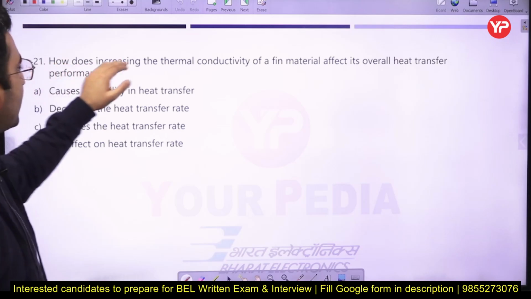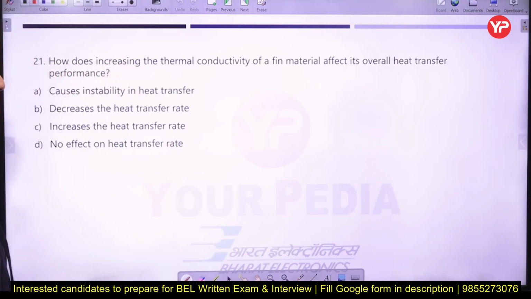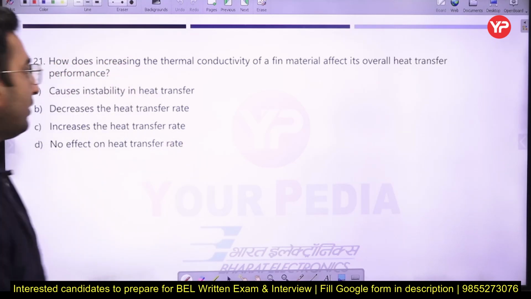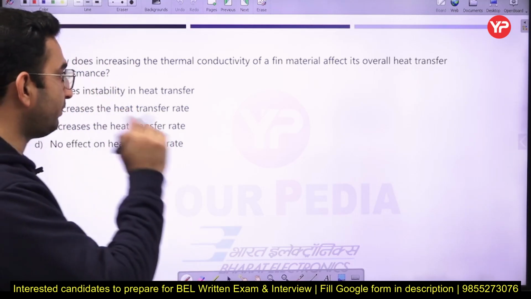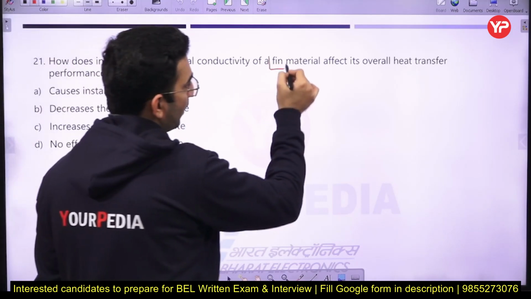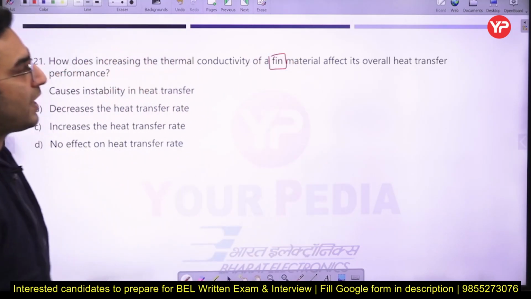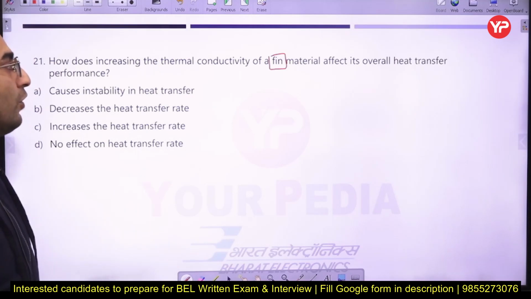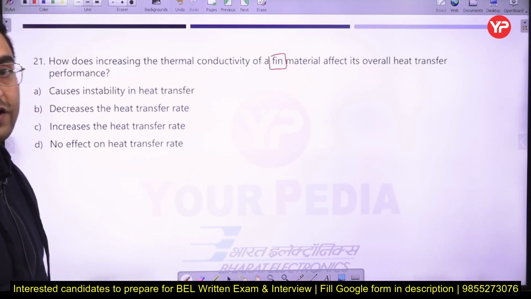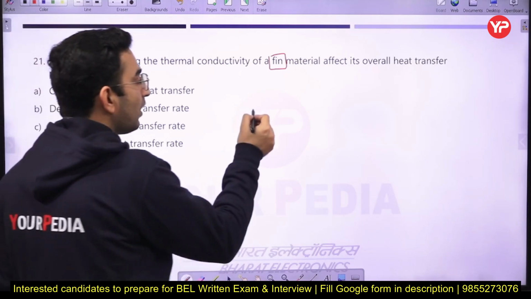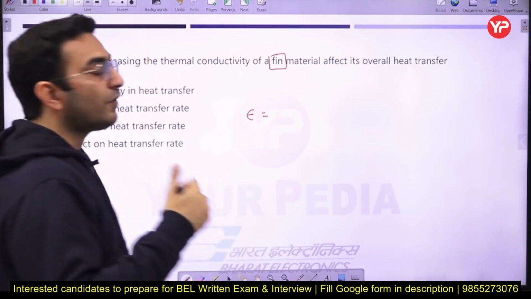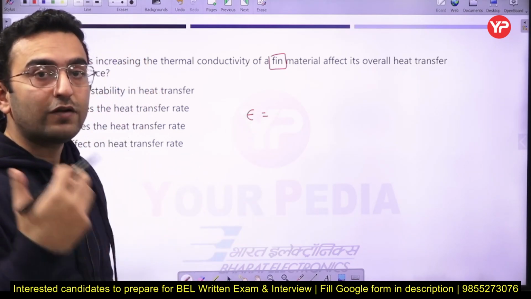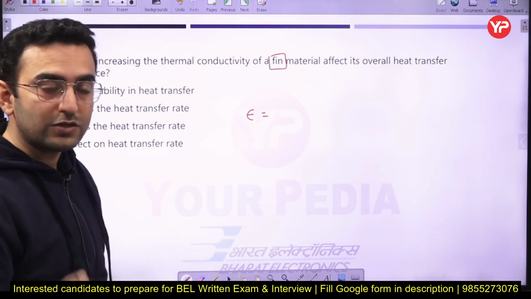Next, how does increasing the thermal conductivity of a fin material affect its overall heat transfer performance? To check the overall heat transfer performance of a fin, we have to look at the fin effectiveness parameter. Fin effectiveness tells you whether the use of a fin is good or not.